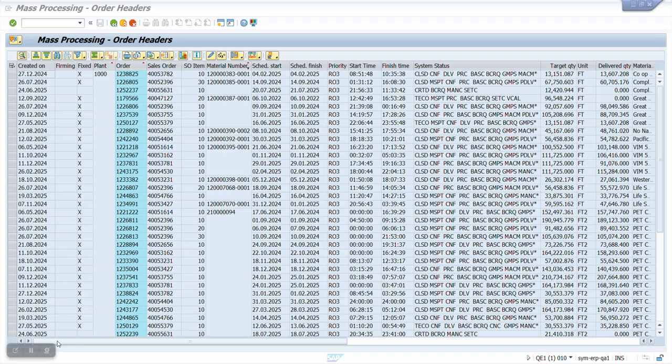Hey guys, I've been asked by my company to add a new field in COHV. This is a standard transaction in SAP.